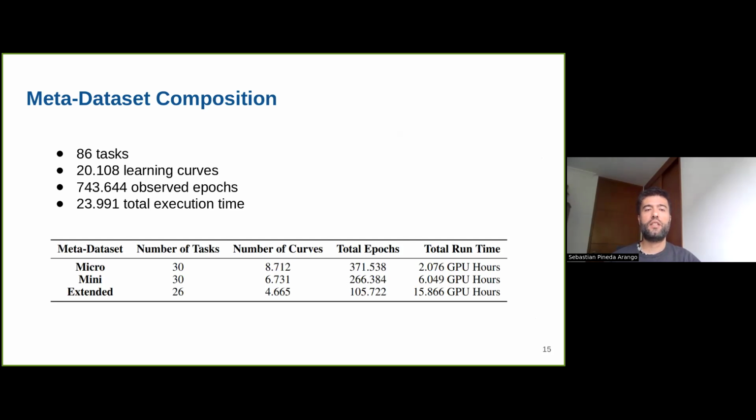After we do this, we have 86 tasks, and we obtain more than 20,000 learning curves. In total, we observed more than 700,000 epochs, and we used around 20,000 GPU hours for generating this. As we can see in the table below, the amount of time per dataset changes because the extended group has the largest datasets, while the micro group has fewer datasets that are smaller. So fine-tuning on extended is more expensive.